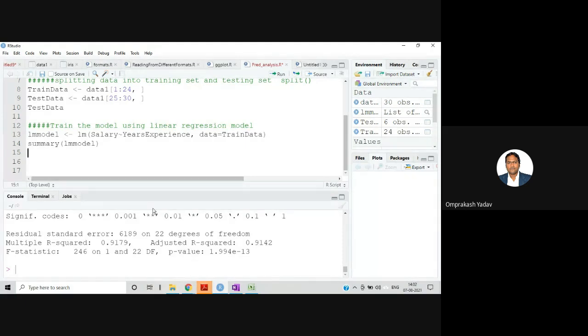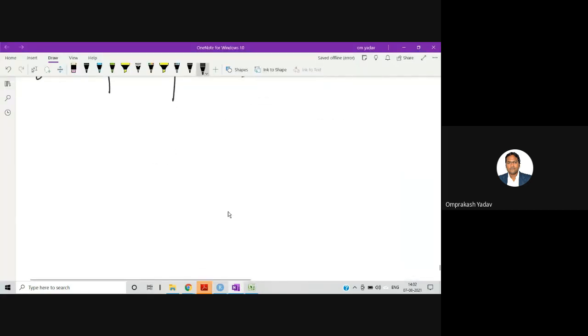There is also one term, that is R square, adjusted R square. Actually both are related, R square and adjusted R square. There is lots of maths behind that. Let me explain so that you all will be able to understand that.